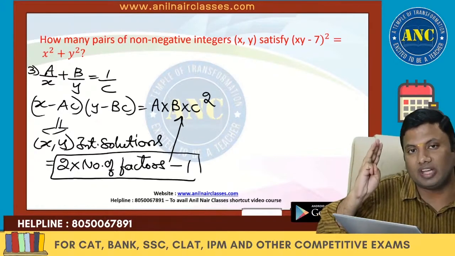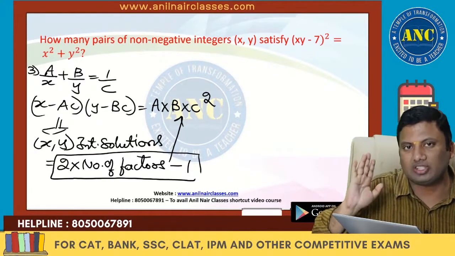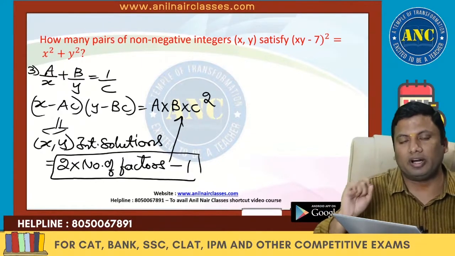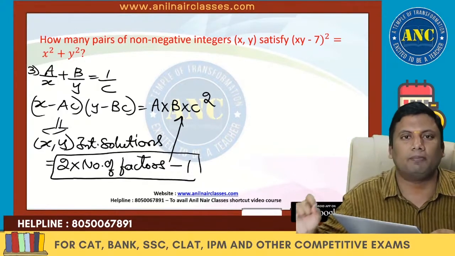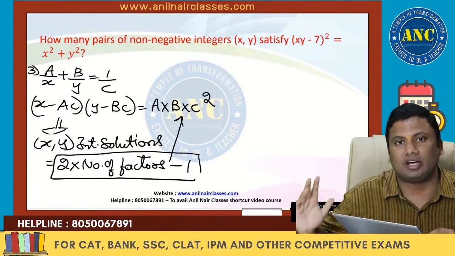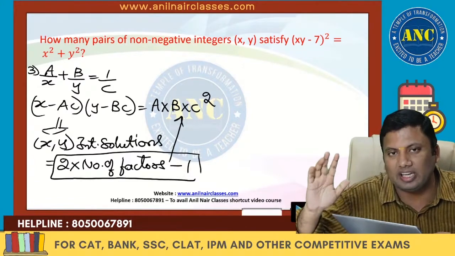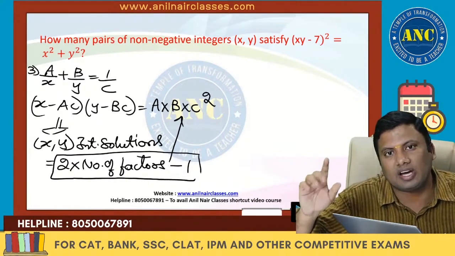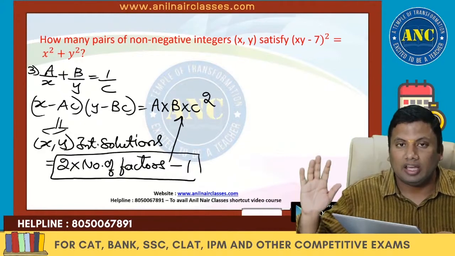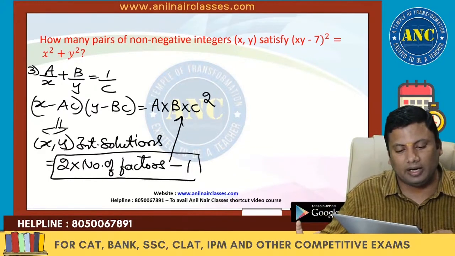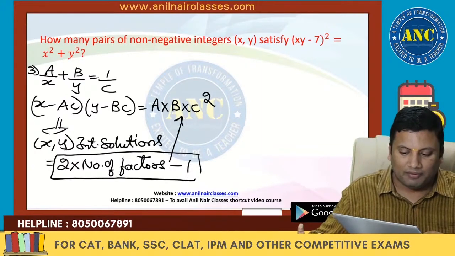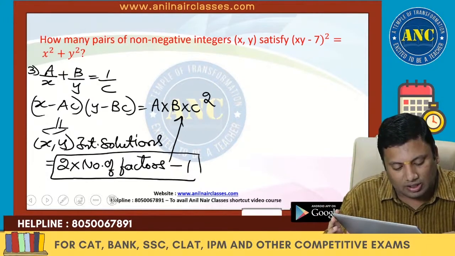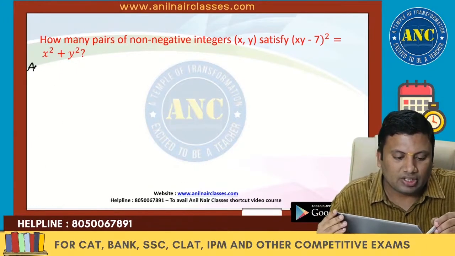Please make a note of these three important key points. If you know these three key points, you can solve a lot of problems very fast. First point: in how many ways can you write a number as a product of two natural numbers, the number of factors; as a product of two integers, twice the number of factors. Second: if the degree of the equation is 2, write the equation as a product of two factors. Third: if the equation contains variables in the denominator, this is the right form of the equation. One by one, we will solve a few problems so that you will understand these three concepts clearly. Application.